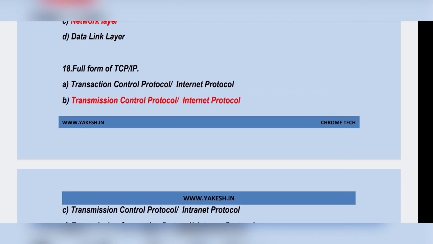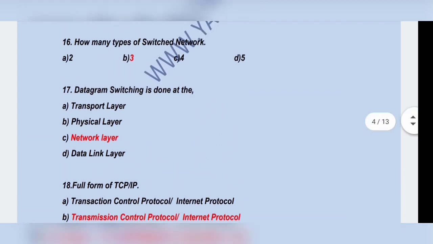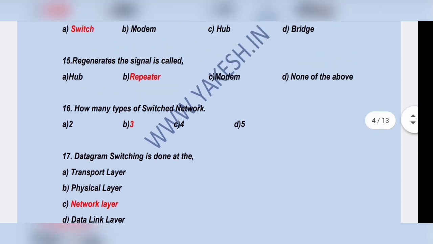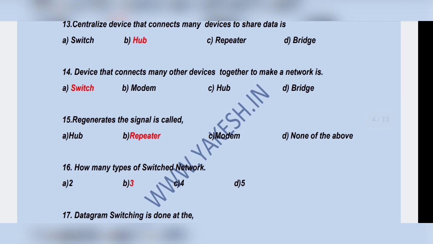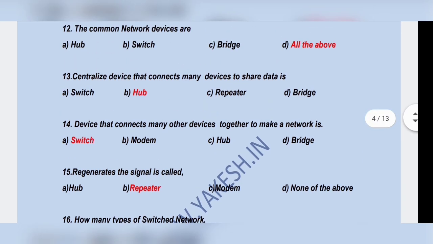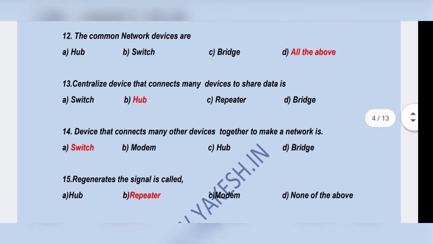TCP/IP: transmission control protocol, internet protocol. Datagram switching is done at the network layer. How many types of switched networks are there? Three. A device that regenerates the signal is called a repeater. A device that connects many other devices together to make a network is a switch. A centralized device that connects any media. A device that connects many devices to share data is a hub.